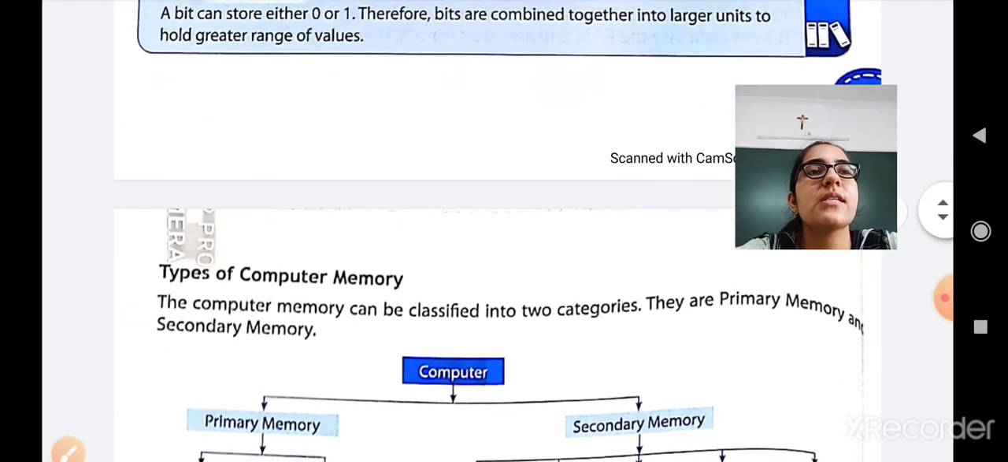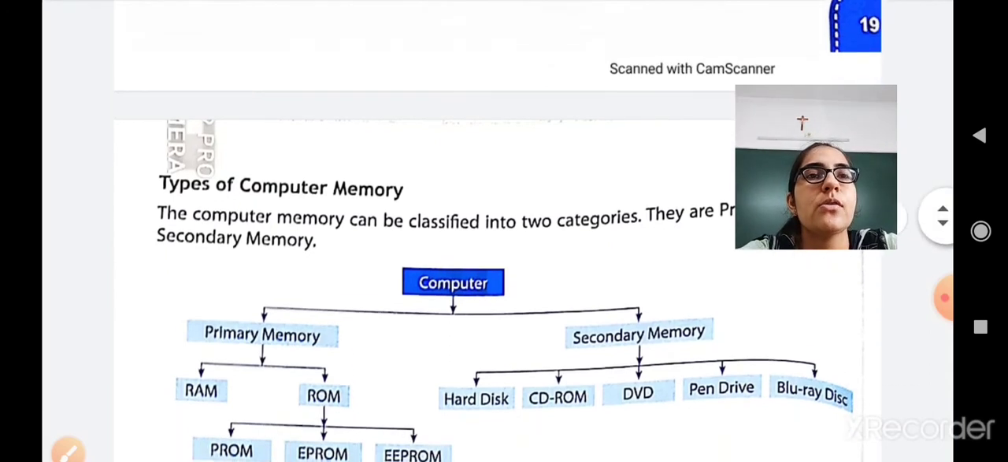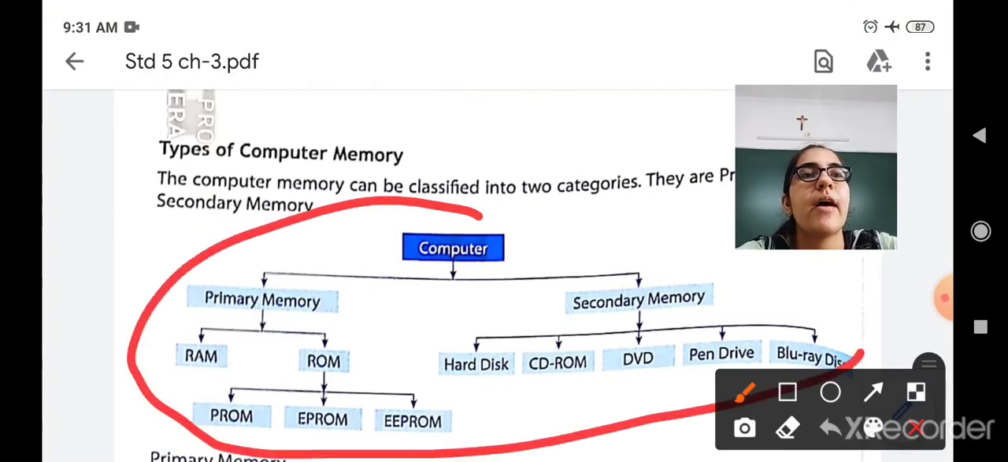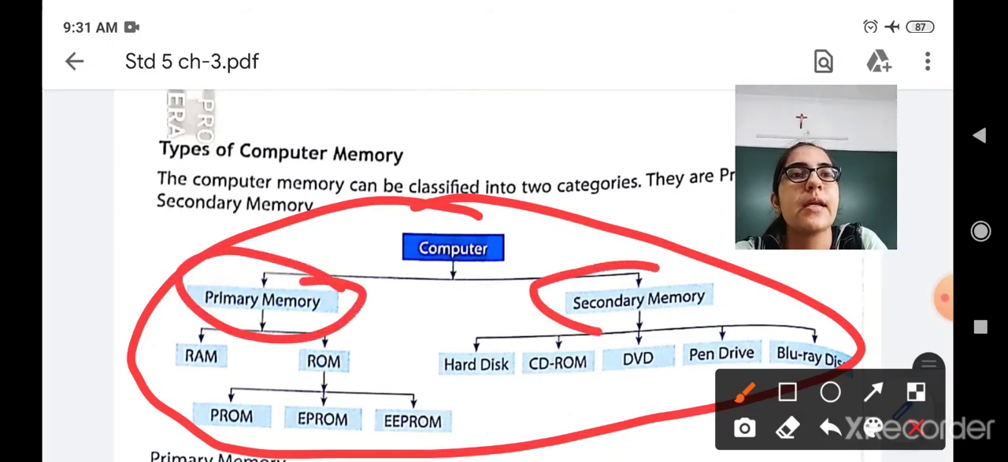Now let us discuss the types of memory. So how many types of memories are there? The computer memory can be classified into two categories. They are primary memory and secondary memory. So how many types of computer memory are there? Two types. First is primary memory, second is secondary memory. So let us see one diagram which explains how a computer memory is divided. Okay, so first a computer, then the computer is divided into primary memory and secondary memory.